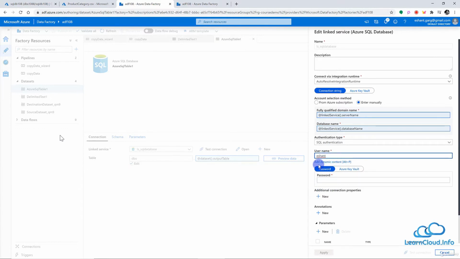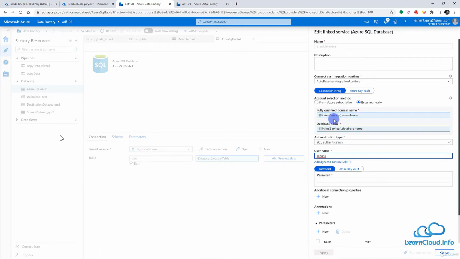So wherever you see this add dynamic content, you can pass parameters there. And once again, we will link these parameter values with the pipeline parameter. So now we will create the same parameters at the pipeline level, server name and database name, and we will link those parameters with these parameters here.